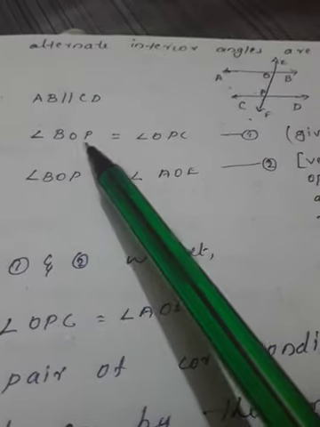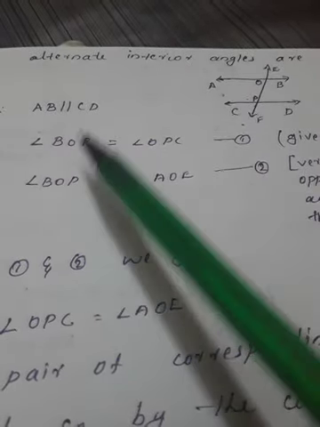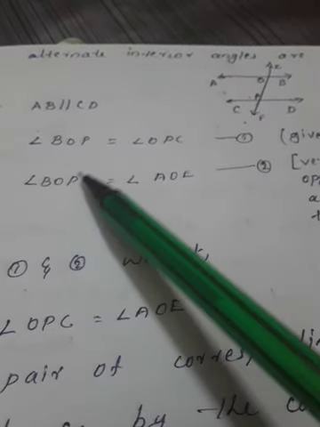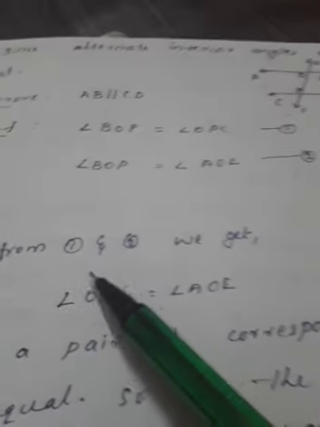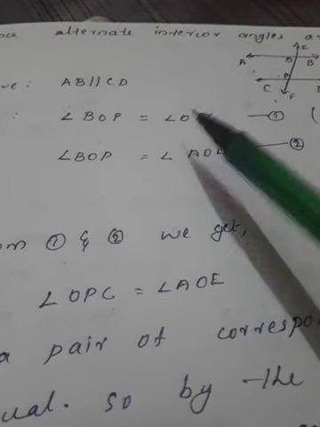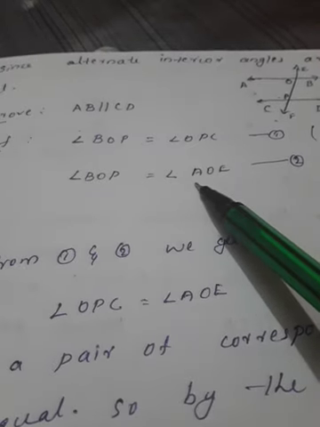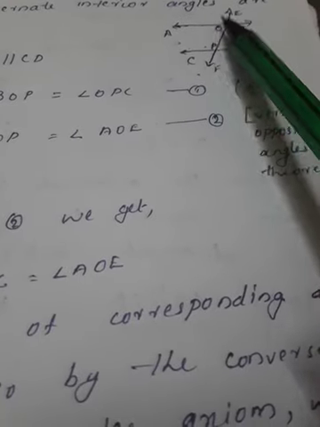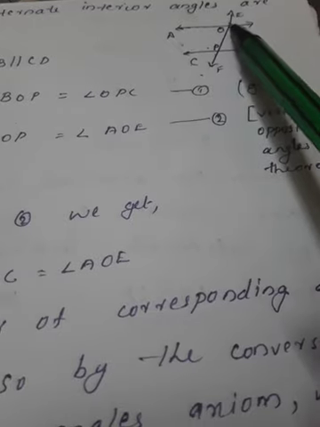So here BOP equals OPC, BOP equals AOE. So we can equate their RHS because their LHS are the same. That means from 1 and 2 what will we get? OPC equals AOE. Angle OPC and angle AOE are equal. That means the corresponding angles are equal.